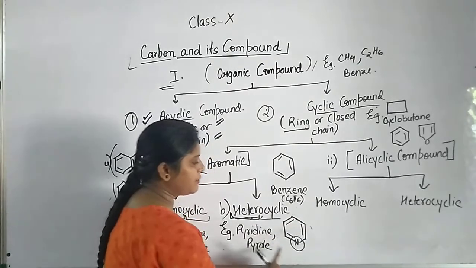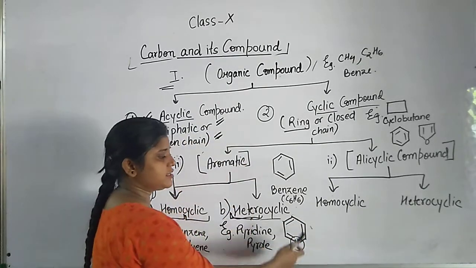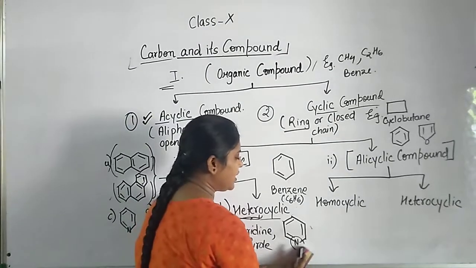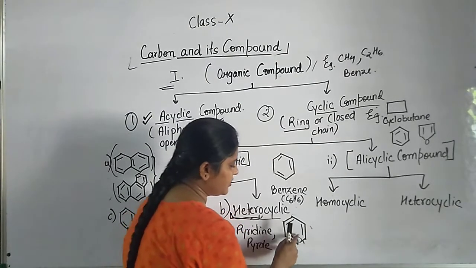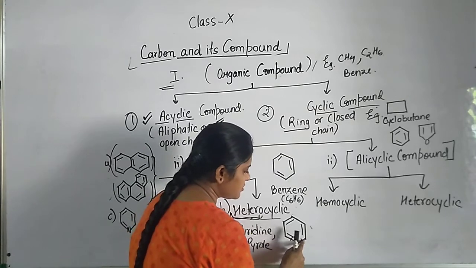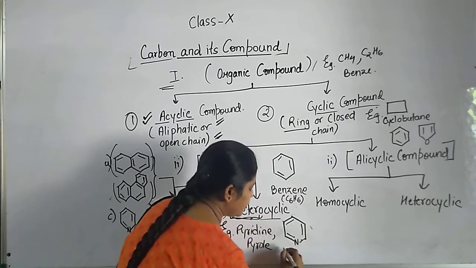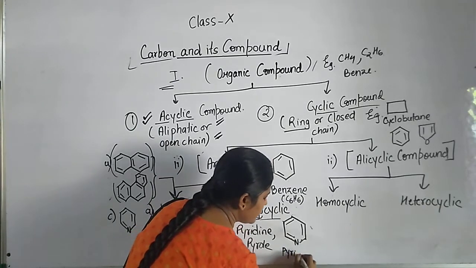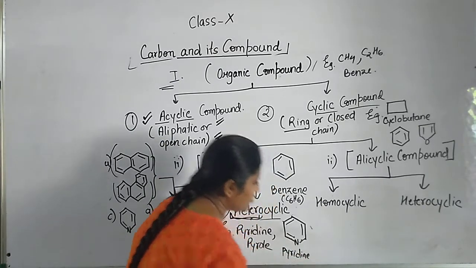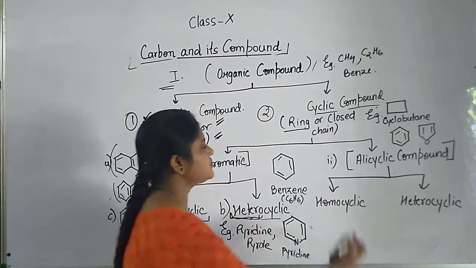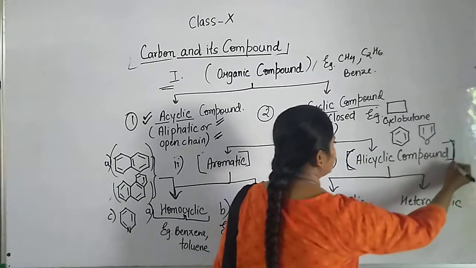And as they are coming in the category of aromatic, you can see these are aromatic compounds. So this is how the aromatic compounds are classified. Let me remove this circle. So this is the aromatic compound. This is pyridine.